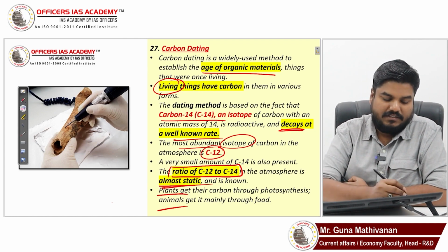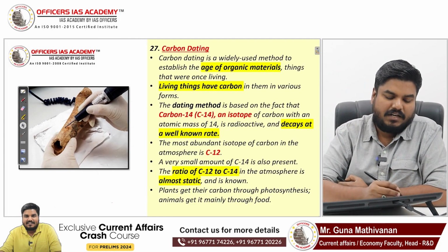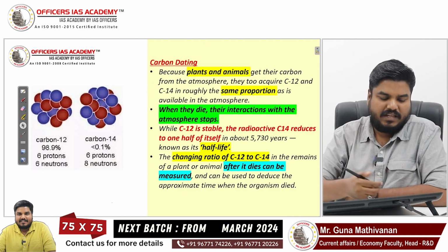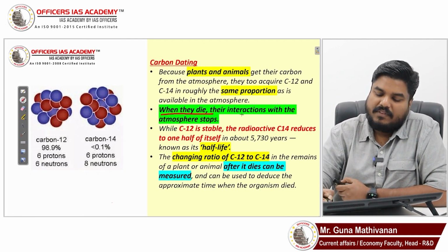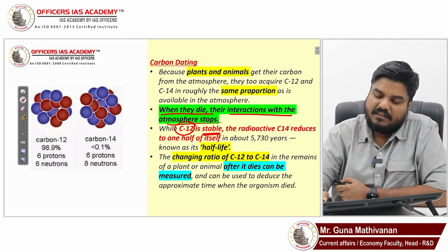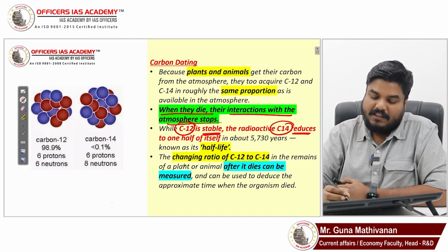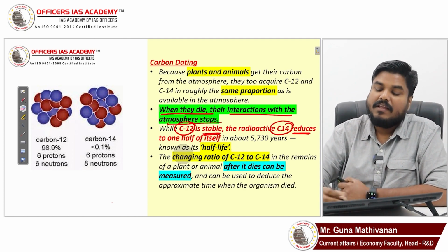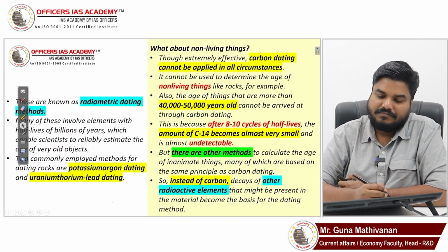Both plants and animals get this carbon through food, and it is also abundantly available in the atmosphere, so they get it through gaseous exchange too. So when they die, the interaction with the atmosphere stops, C12 is going to be stable, and the C14 will start reducing. The changing ratio of C12 to C14 helps us to measure the age. That is what I explained.